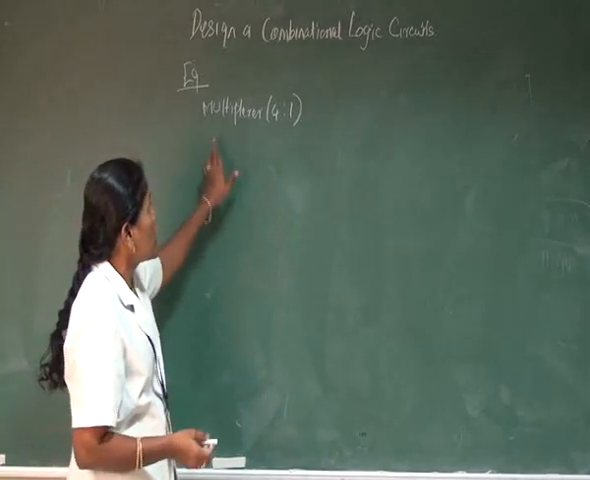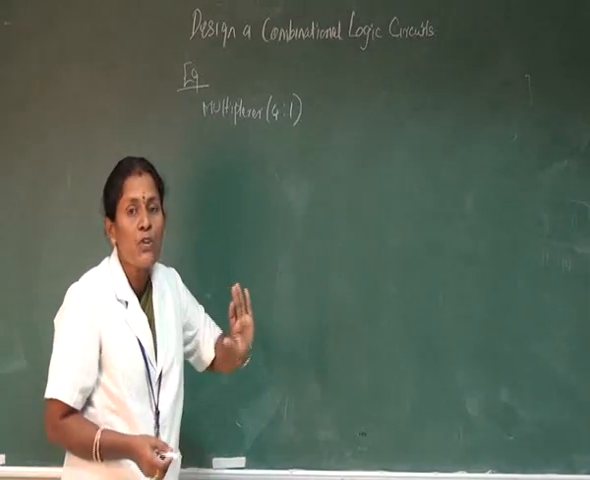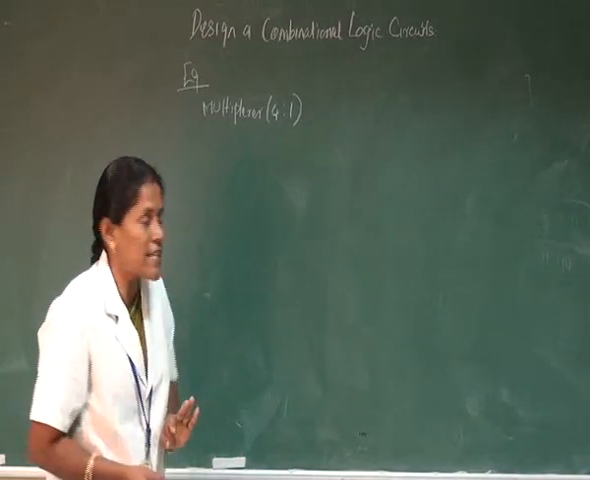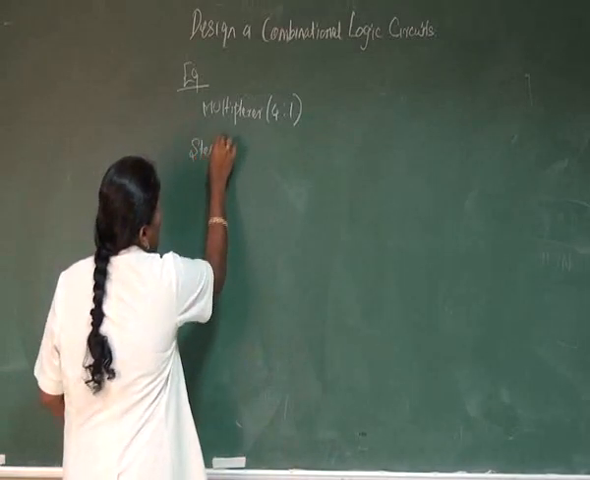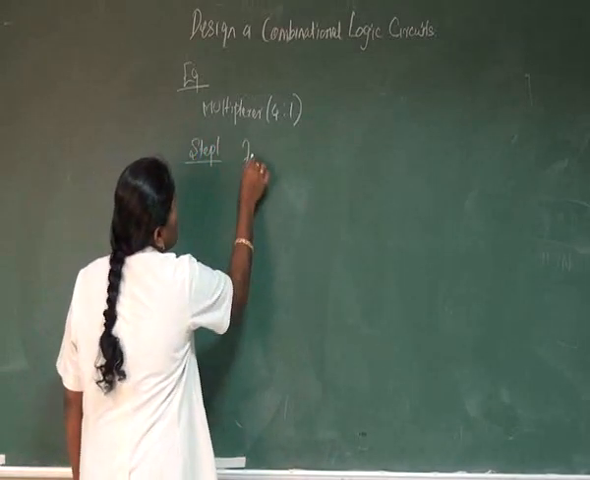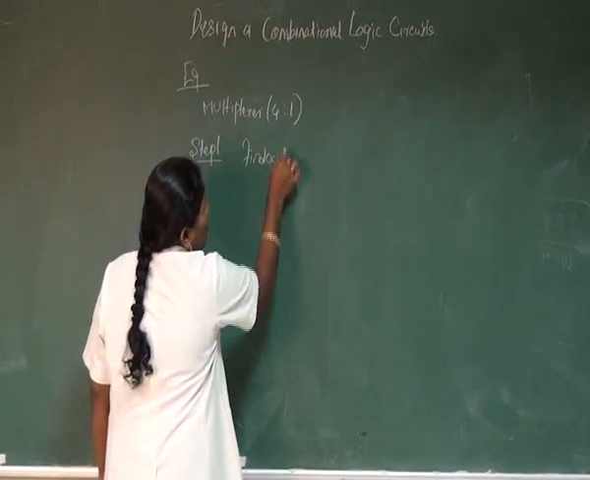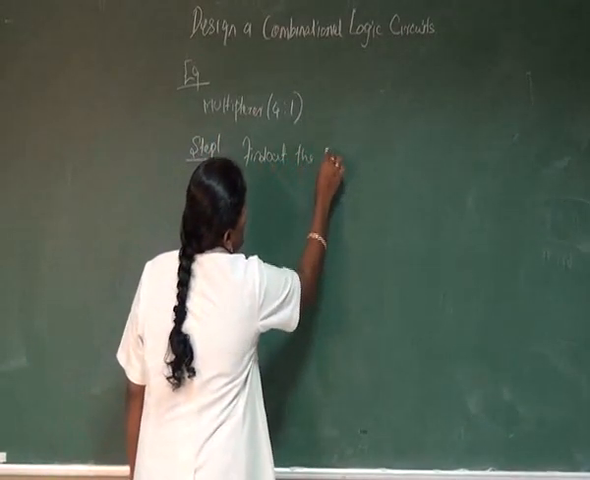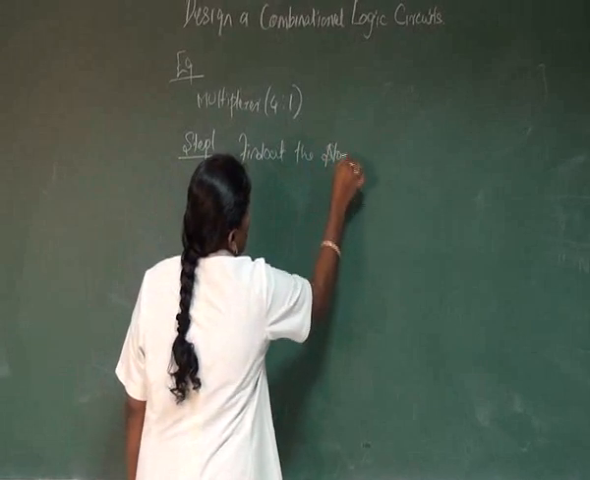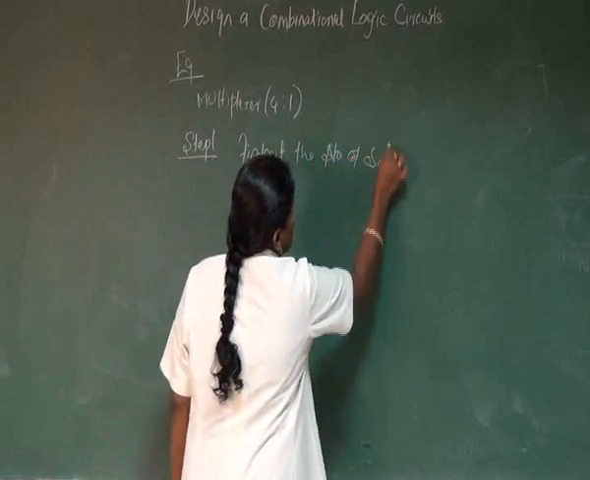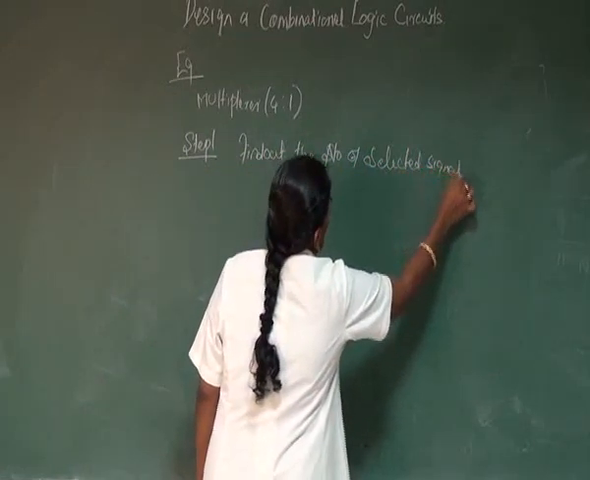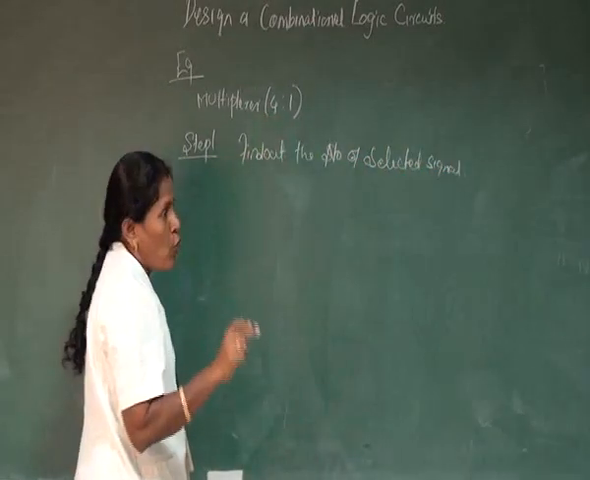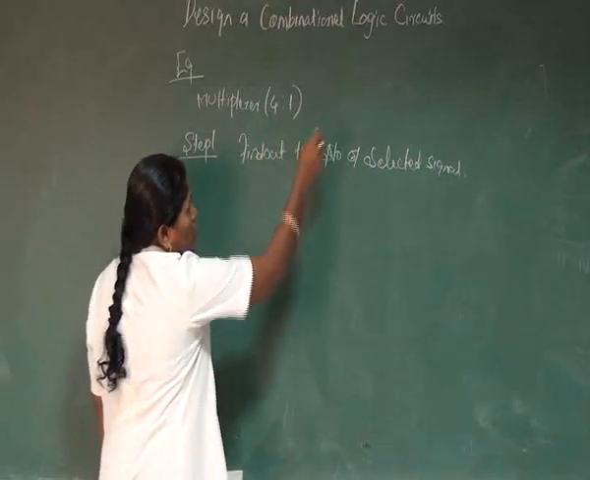So similarly, for the design of the multiplexers, first of all, we need a selected signal. So the first step for this design is to find out the number of selected signals. Here the input is 4 inputs, and we are selecting only 1.